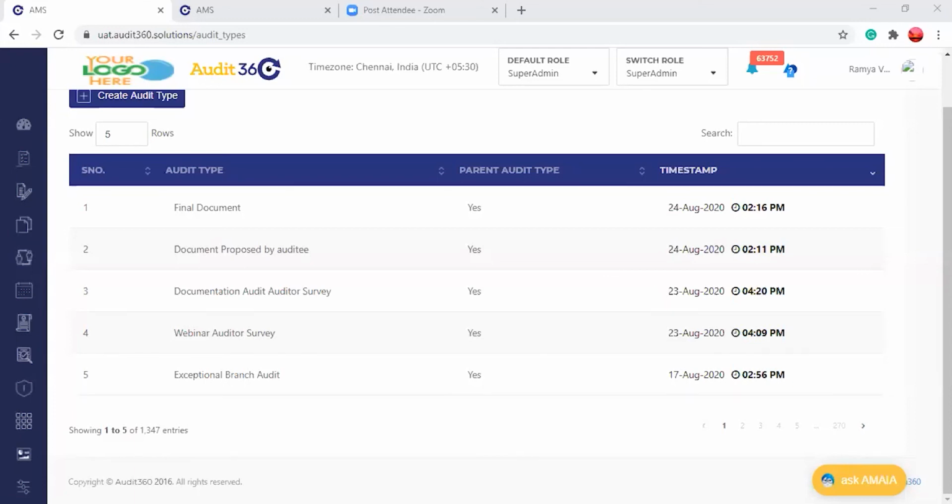The answer to that question is that all policy documents can be seen by all roles and all users, to be specific. So we can't have documents for auditors and documents for auditees. So that is the answer to that question.